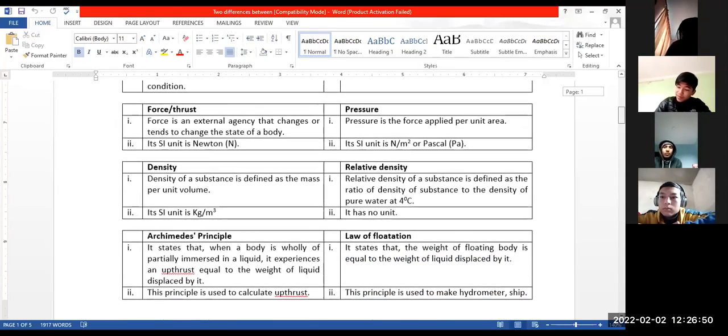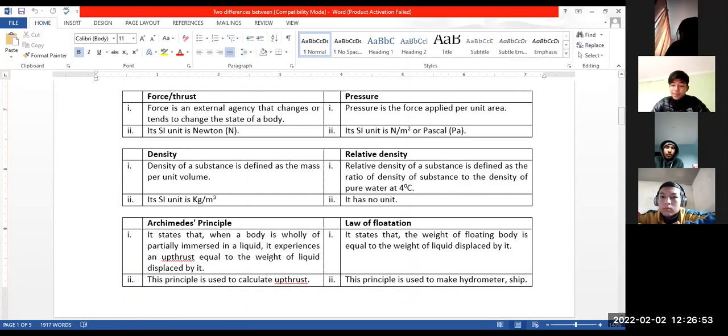What are the differences between force and pressure? Read that. Force is an external agency that changes or tends to change the state of the body from motion to rest and rest to motion in a straight line. But pressure is the force applied per unit area. The perpendicular force applied per unit area is called pressure. The next difference is the SI unit of force is Newton. The SI unit of pressure is Newton per meter square or Pascal. These are two differences.